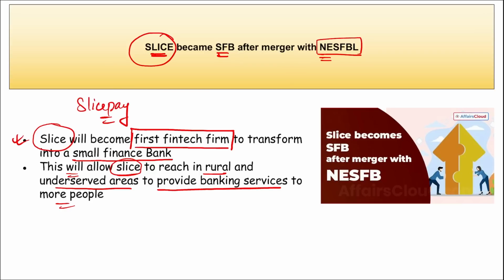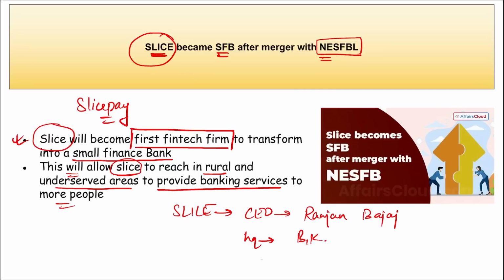Then remember, apart from this, the merger is expected to create a new age small finance bank that will leverage Slice's digital power and Northeast Small Finance Bank's grassroots banking foundation to serve a wider audience, including those who lack access to basic banking services. If we talk about Slice, who is the chief executive officer here? Rajan Bajaj. Where is the headquarter? It is in Bangalore, Karnataka. It was established when? In 2016.